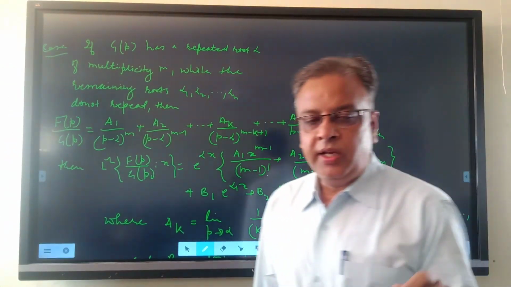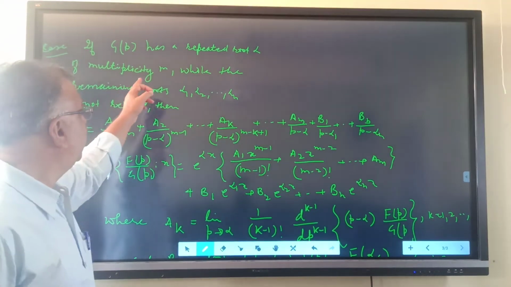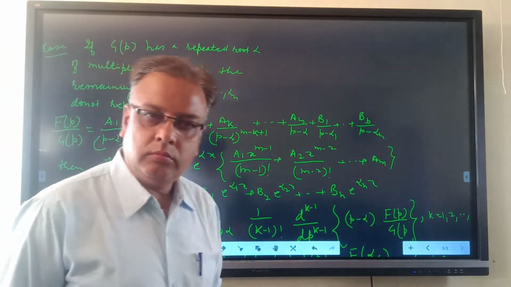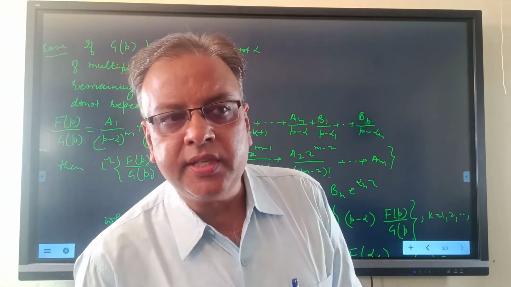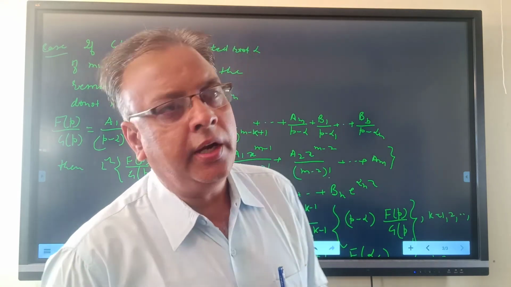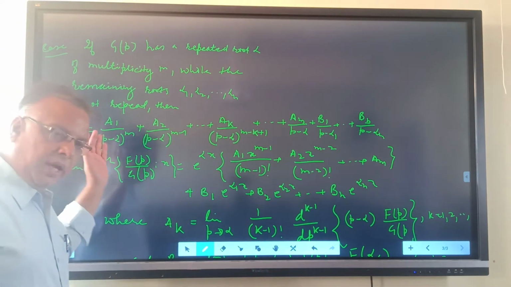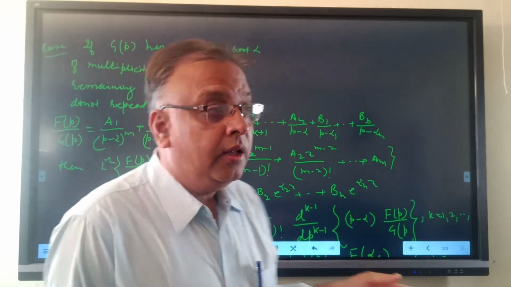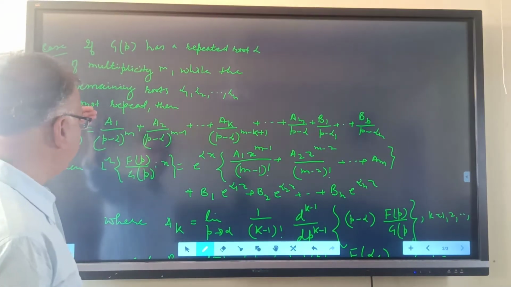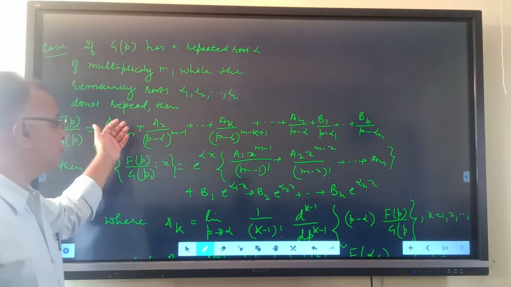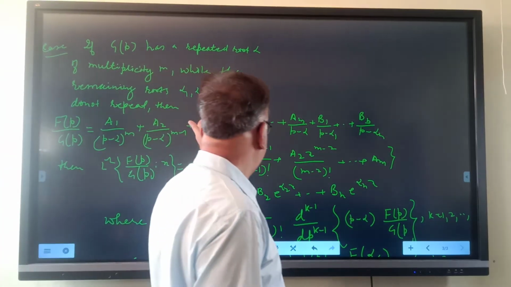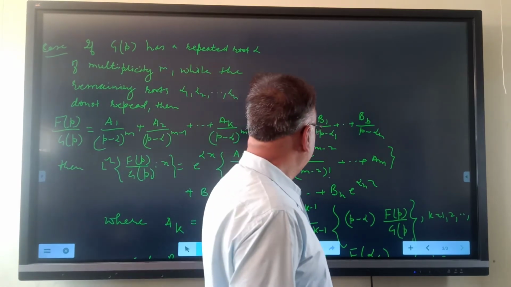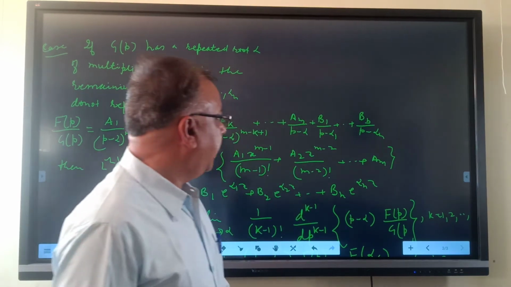If G(p) has a repeated root alpha of multiplicity m, while the remaining roots alpha 1 to alpha n do not repeat, that is, some roots are repeated and some other roots are non-repeated, then we can write F(p) upon G(p) as a1 upon (p minus alpha) raised to m plus a2 upon (p minus alpha) raised to m minus 1 plus the sum of ak upon (p minus alpha) raised to m minus k plus 1, plus up to am upon p minus alpha.